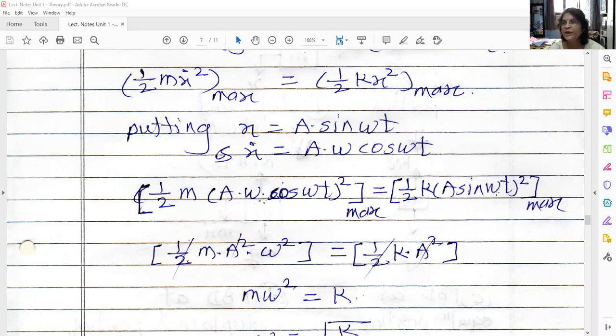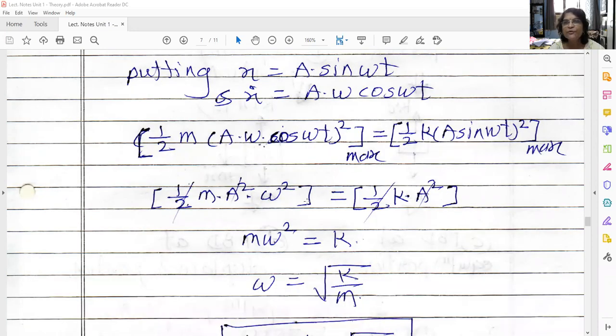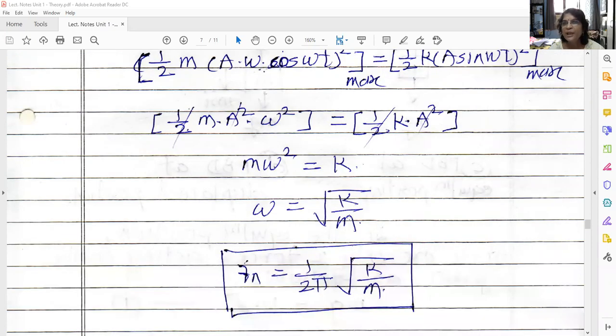Putting sin omega t equal to 1, we get 1/2 k A square. From both sides, A square and 1/2 get cancelled. So what remains? m omega square is equal to k. That means omega is equal to square root of k upon m. So we get the same natural frequency, fn is equal to 1 upon 2 pi square root of k upon m.